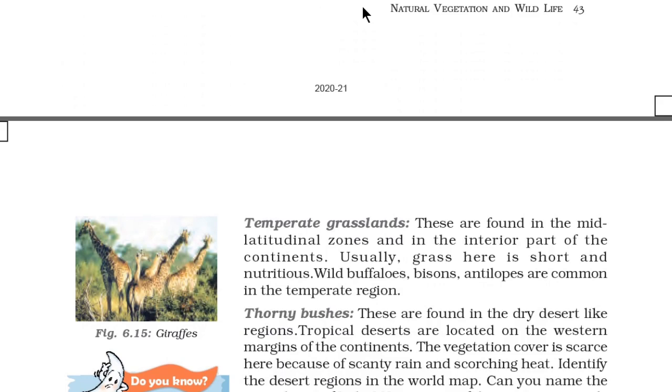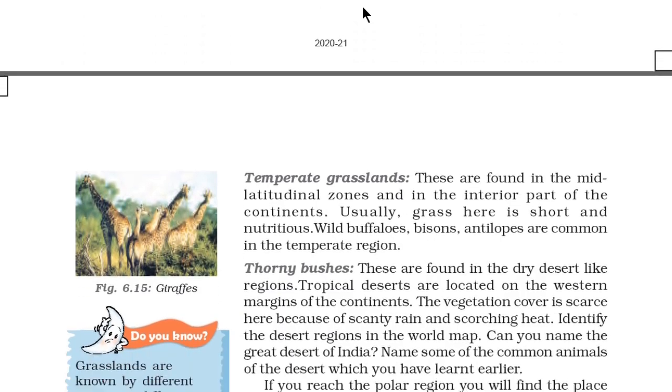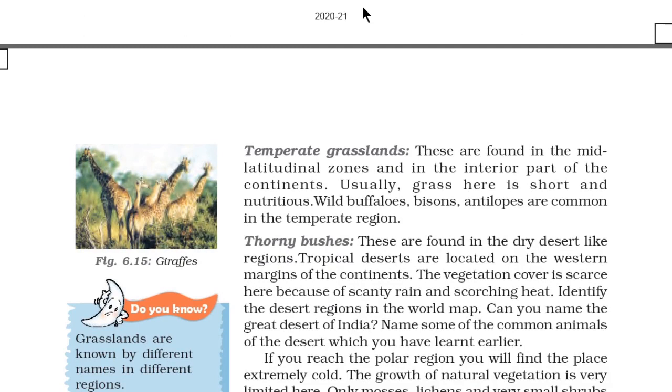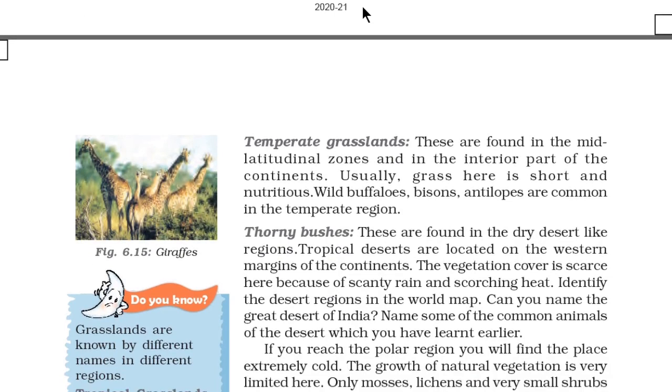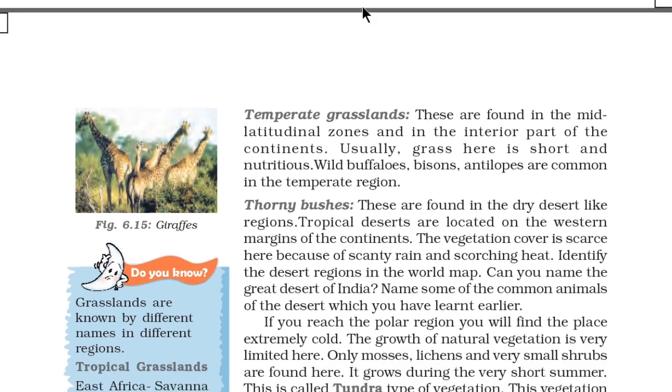Temperate grassland. These are found in the mid-latitudinal zone and in the interior part of the continents. Usually grass here is short and nutritious. Wild buffaloes, bison, antelope are common in this temperate region.